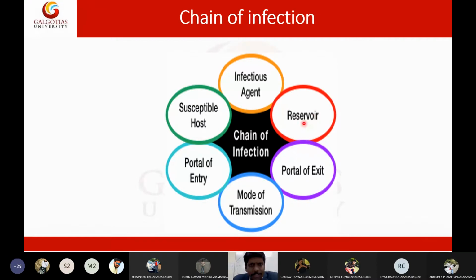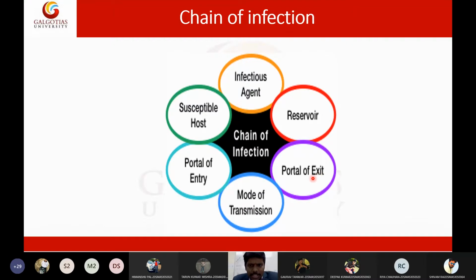Now this pig will pass stool, it will discharge its fecal material. Through that fecal material, this parasite will exit from the reservoir. So the portal of exit of Taenia solium will be the feco-oral route. That is called the portal of exit. Portal of exit can be through the anus, through the mouth, through droplets, or through nasal secretions. All these are portals of exit.